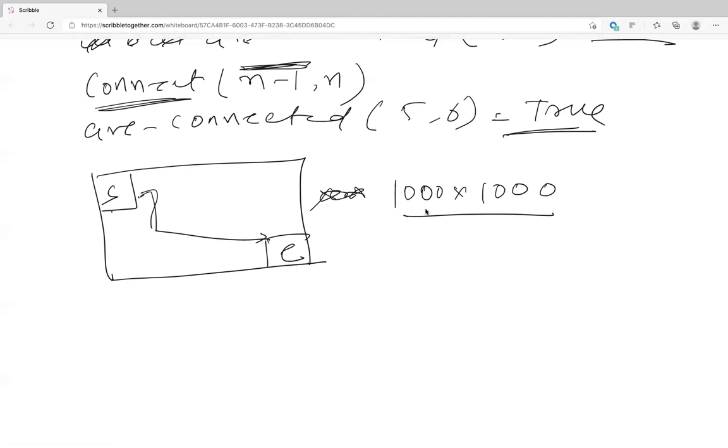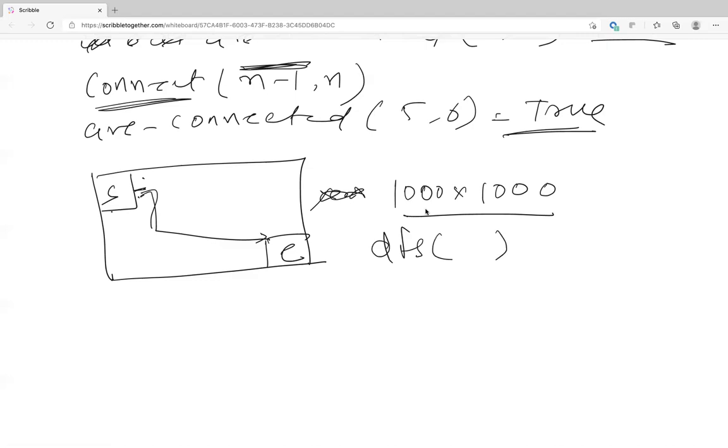Understood? Am I being clear? Right. So basically, if you didn't know what union find is, and you just implemented DFS, you have a graph and you're just connecting two nodes. I connect all the nodes from S to the other node that is next to S, below S, above S, and left to S. That's the only thing I have. That's the graph. And when I'm running, is there a route between S and D? I do a DFS.